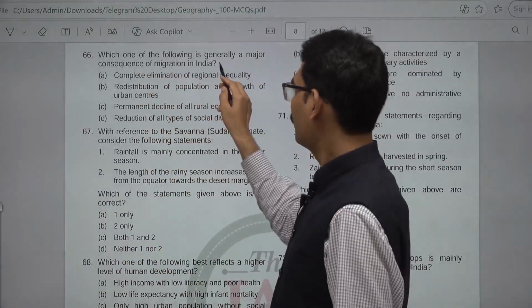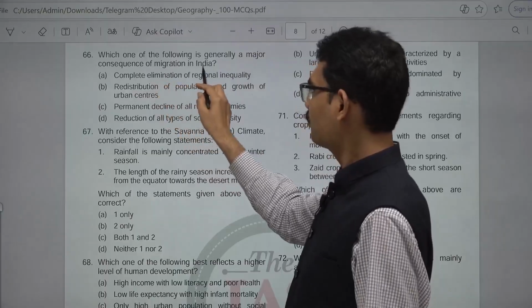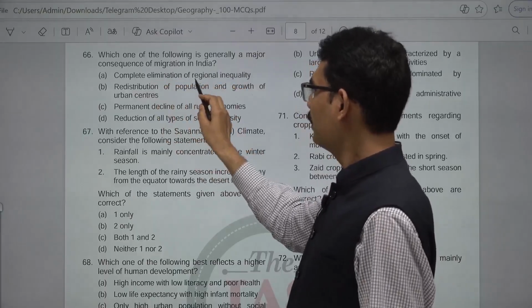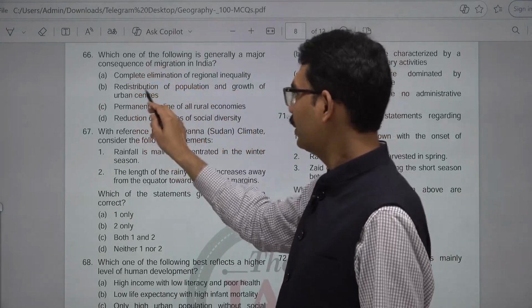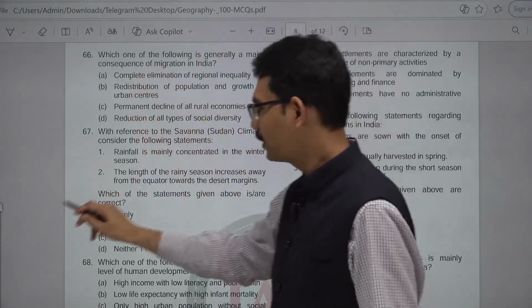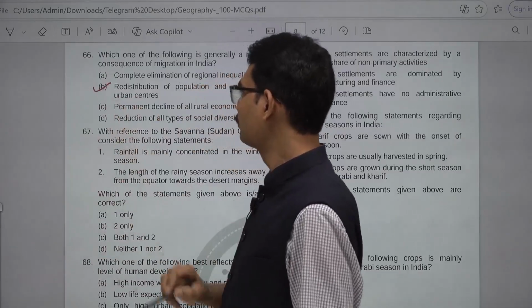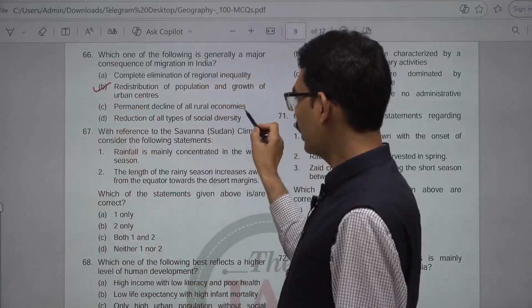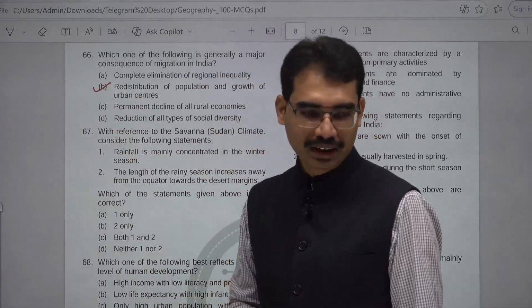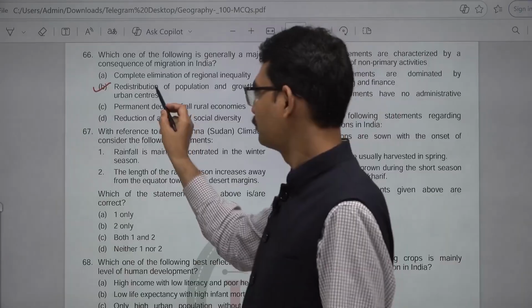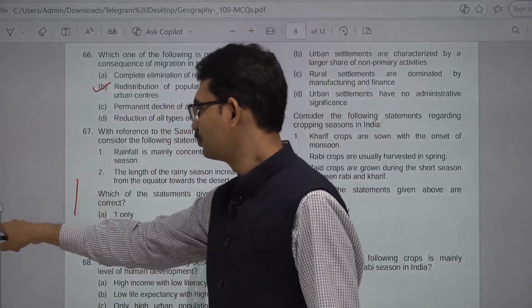Which one of the following is generally a major consequence of migration in India? Complete elimination of regional inequality. Major consequence: redistribution of population and growth of urban centers. This is the correct one. Permanent decline of all rural economies. Reduction of all types of social diversity. It is not the correct one. 66, B is the answer. 67.